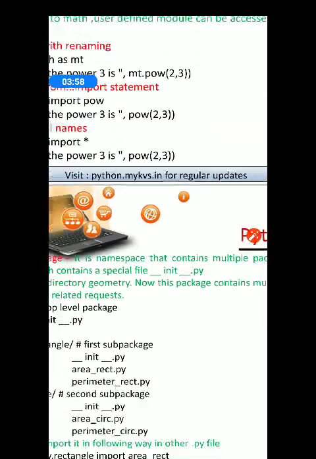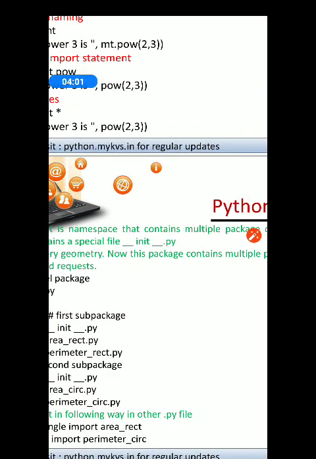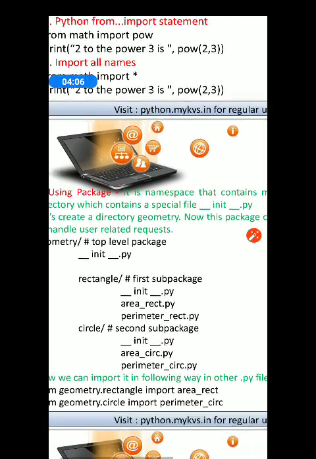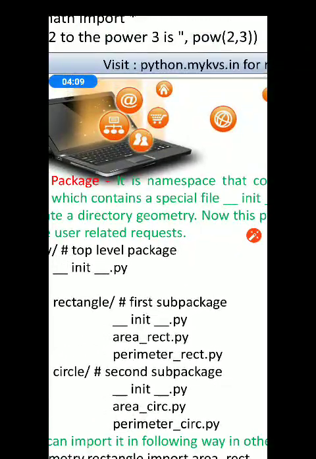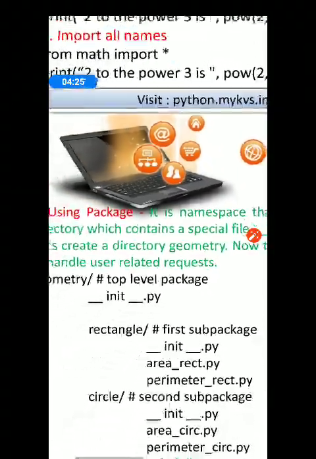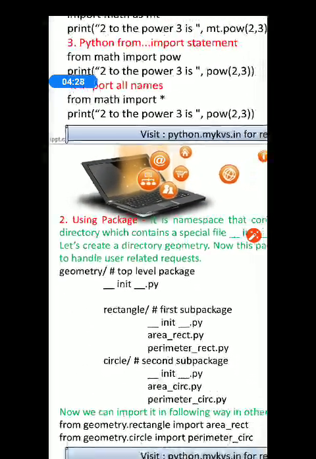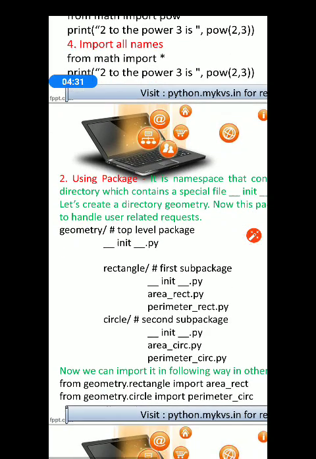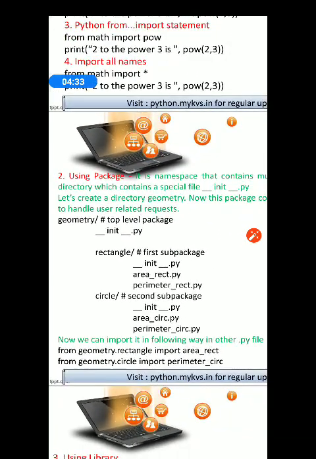So a package consists of a directory that keeps this dunder init.py file. Let us create one example. Let us create a directory called geometry. This is your programming assignment, and you people tend to miss the programming assignments. Please do this programming. It hardly takes 5 minutes. So in today's class we want to create a directory geometry.